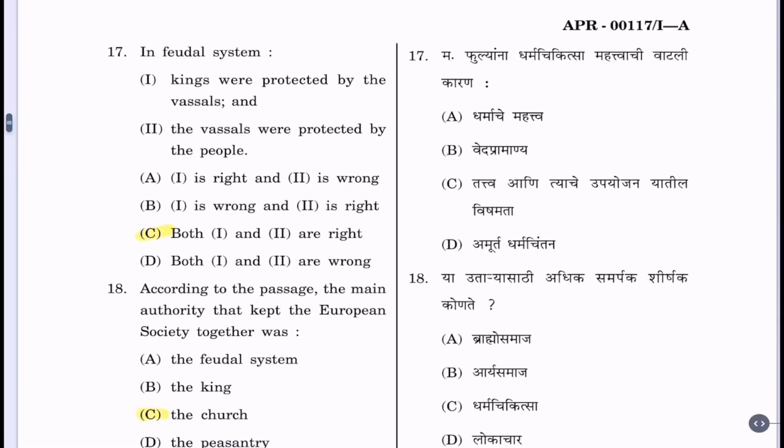Question 17. In the feudal system, 1. kings were protected by the vassals, and 2. the vassals were protected by the people. Now options are: A. 1 is right and 2 is wrong. B. 1 is wrong and 2 is right. C. Both 1 and 2 are right. D. Both 1 and 2 are wrong. The correct option is C. Both 1 and 2 are right.